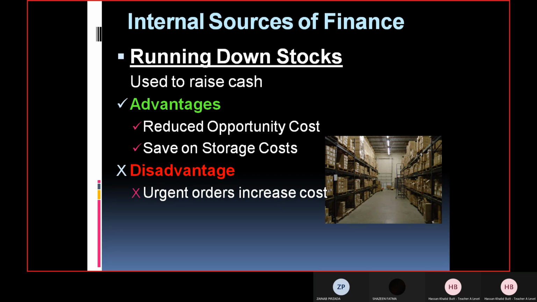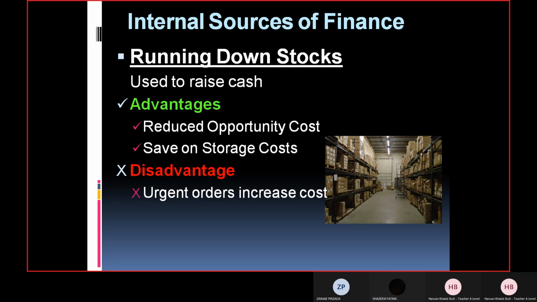The demand was not going to go up, but it actually went up. So that's why now you have to go for immediate orders, urgent orders. And then the supplier will charge an extra amount for that. That will increase the cost of the business, and it will lead to lower profits as well. I hope, Shaheen, now you got it.